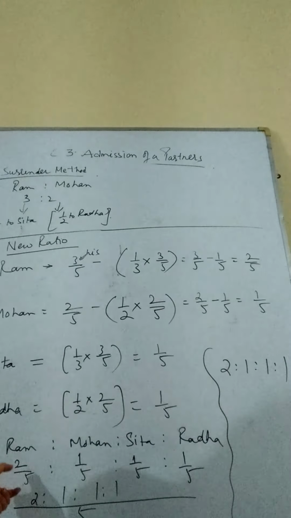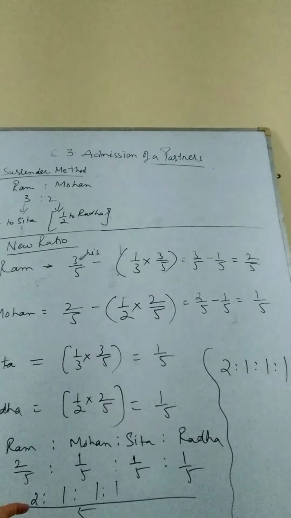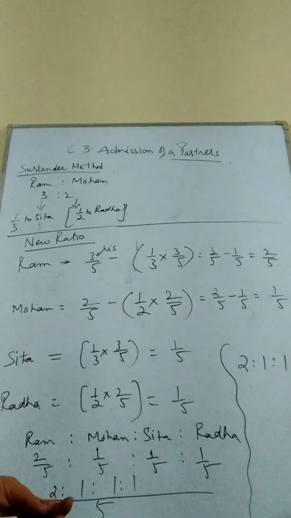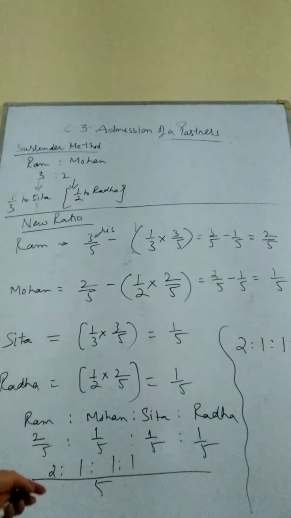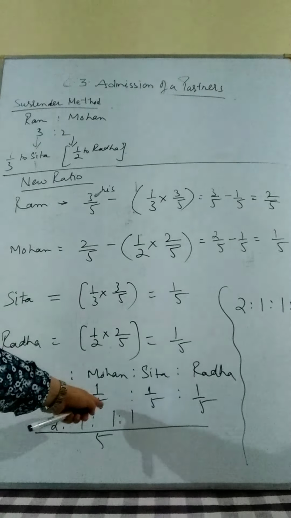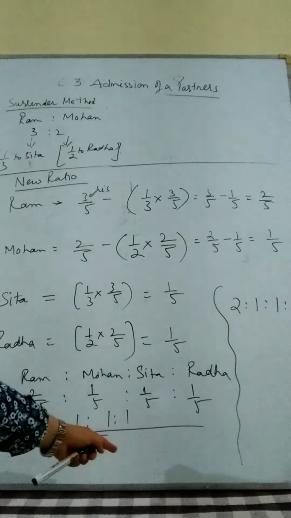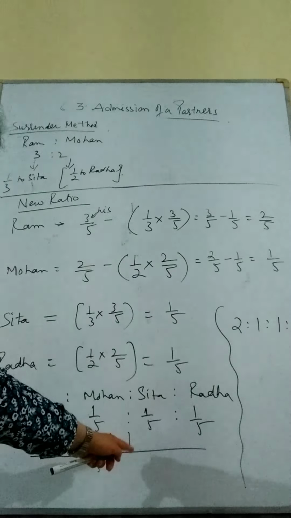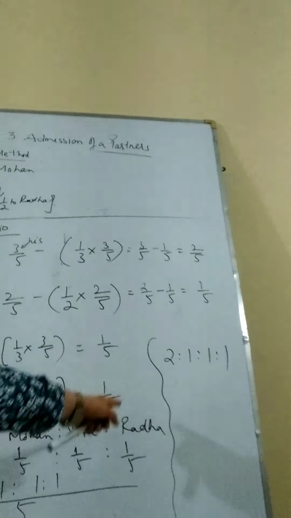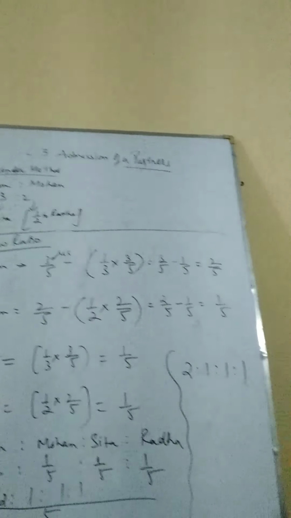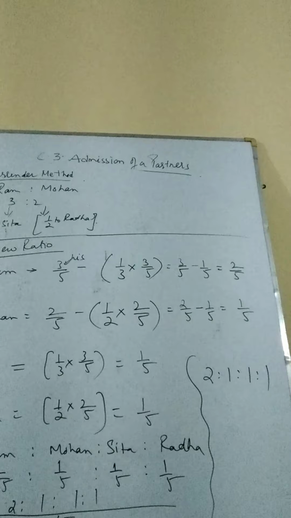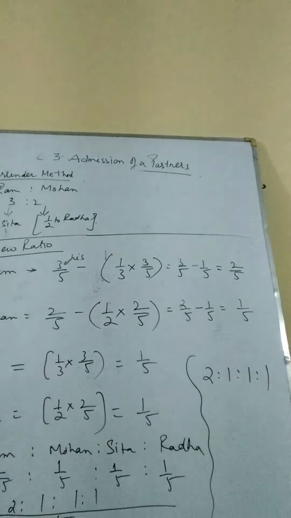So all in all, we come down to the last ratio. That is the new ratio that you can see over here. Let me tilt a little. Yes, 2 by 5 is to 1 by 5 is to 1 by 5 is to 1 by 5. Equalizing, putting the same denominator, we get 2 is to 1 is to 1 is to 1. So the new ratio turns out to be 2 is to 1 is to 1 is to 1. So this was surrender method for calculation of new profit sharing ratio in case of admission.